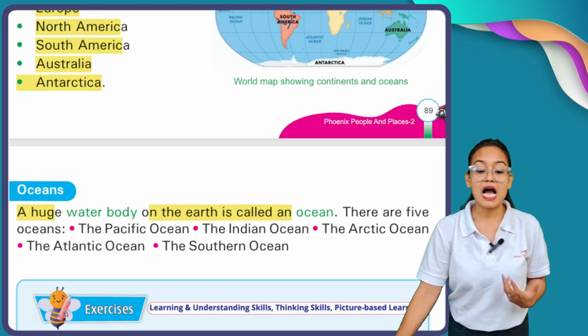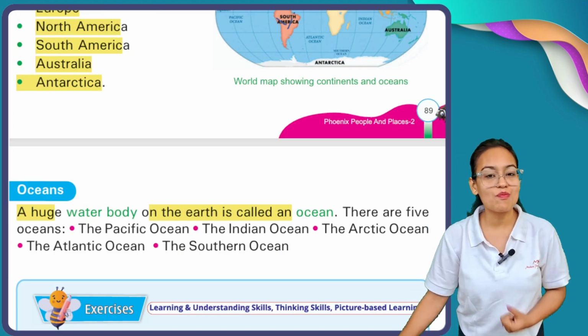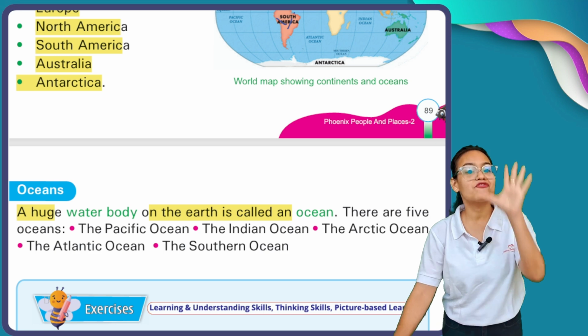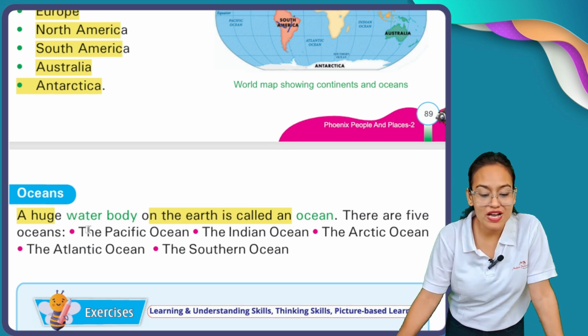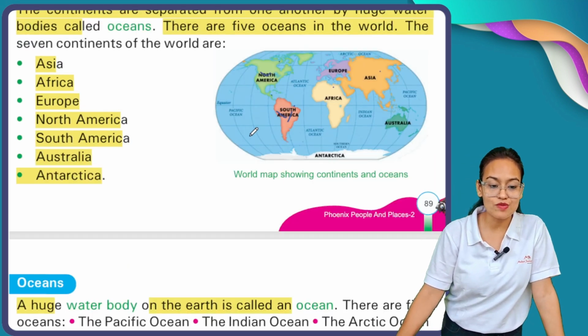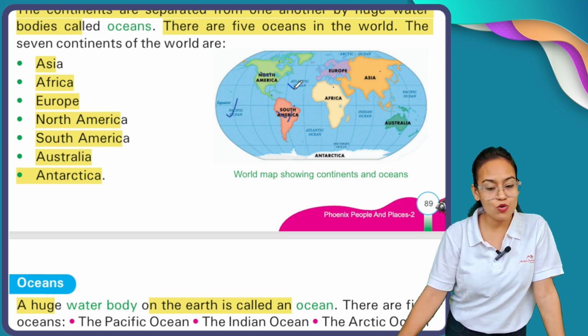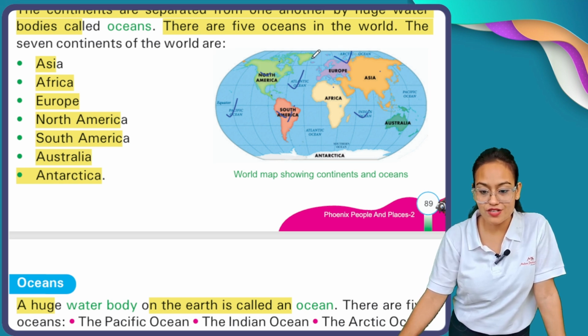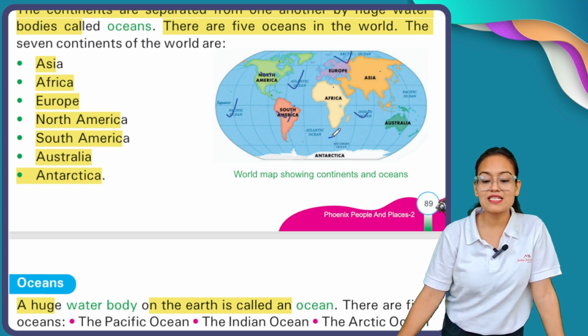Now see how many oceans are present on our planet Earth. Mainly there are five oceans: Pacific Ocean, Atlantic Ocean, Indian Ocean, and Arctic Ocean. And after all this, the Southern Ocean.